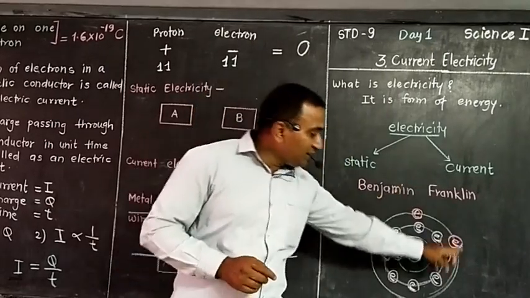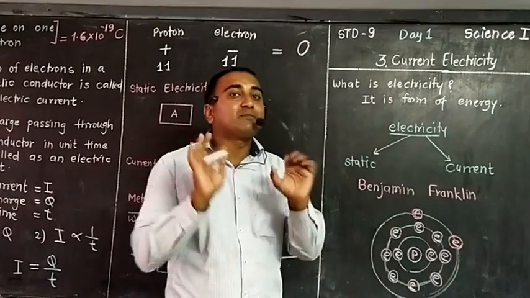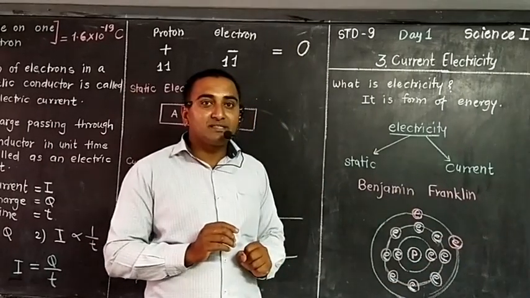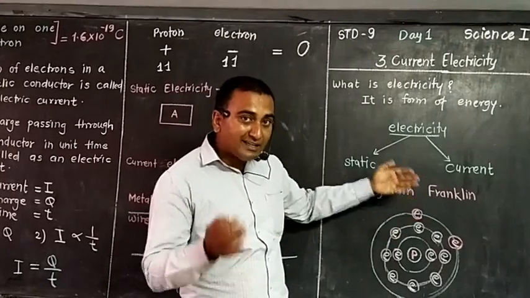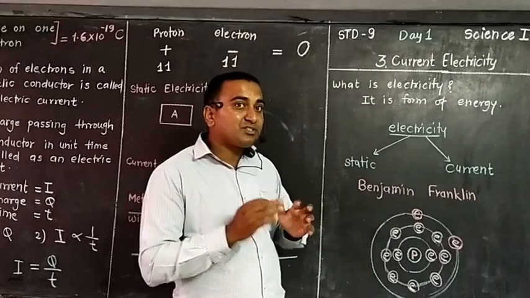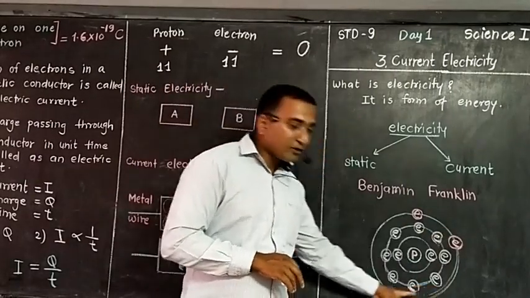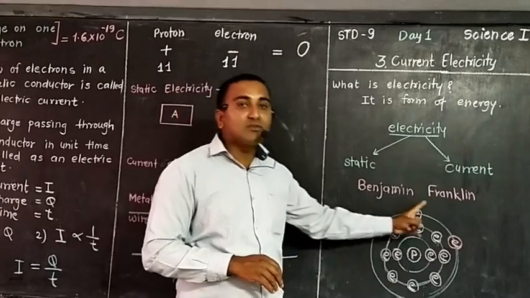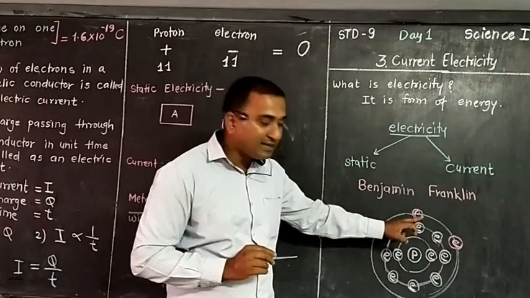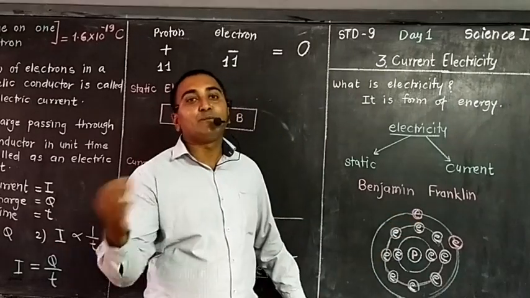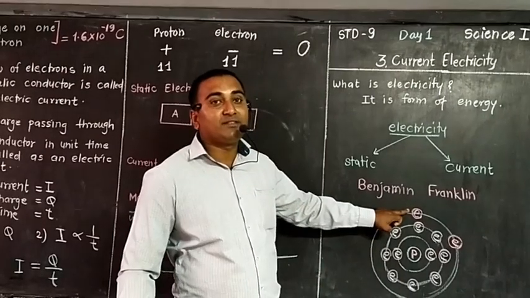But within the metal, the outermost electrons are loosely bound. Loosely bound means what? The electrons in the inner orbits will not skip from the atom. But the electrons in the outermost orbit can skip from their orbit and enter into the next atom. That means they are loosely bound with the nucleus.